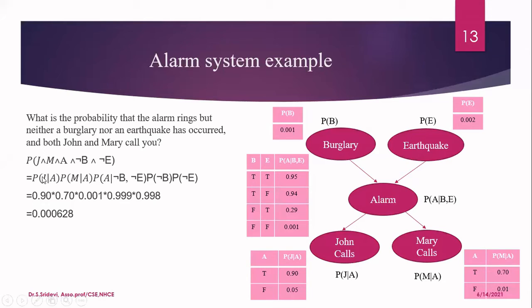So I will now write the probability of John calls when there is an alarm, because I need to consider the probability that he is calling me only. He is not calling, that probability I'm not going to consider. And what about the second one? Mary calls you. So what is the probability that Mary calls me when there is an alarm? And why do I have a multiply symbol between these two? The reason is these events are not dependent. I am considering the joint probability, so when I consider the joint probability, I'll multiply everything. That is the thing we have seen in the previous slide. So here I have to multiply these two.